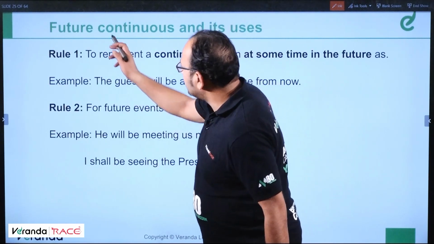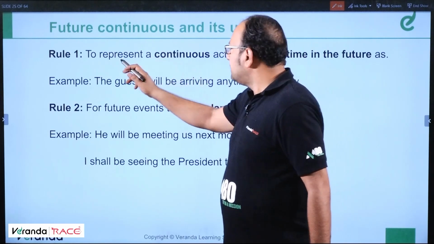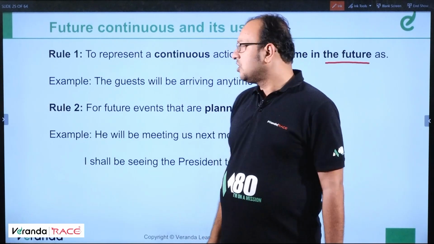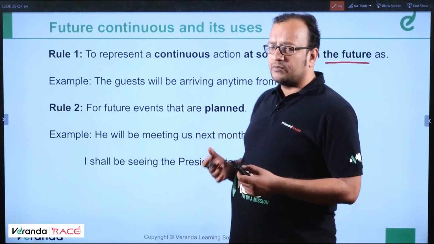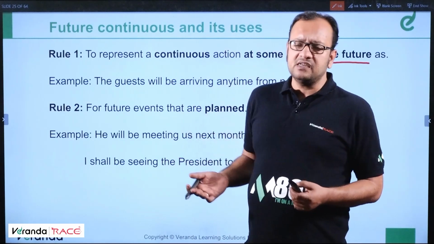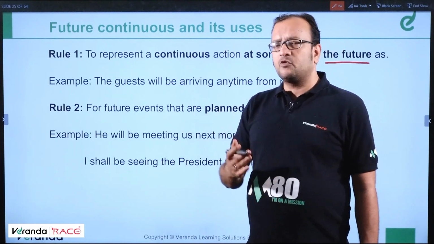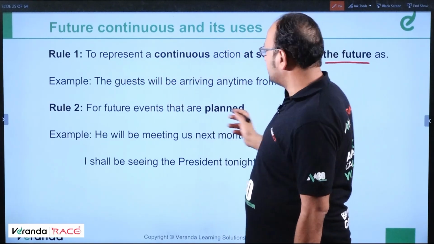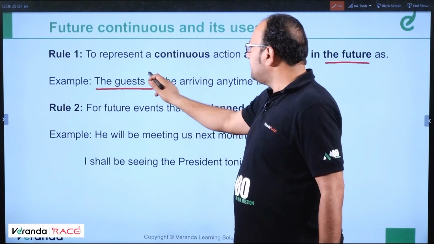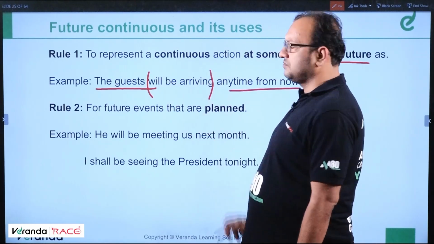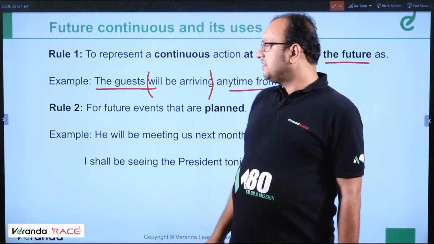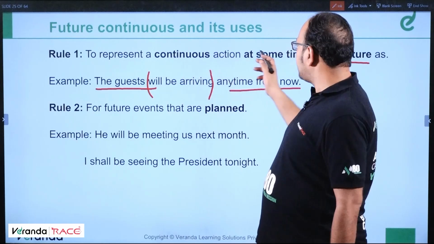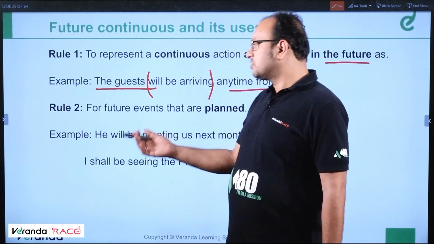Now we will discuss future continuous and its uses. To represent a continuous action at some time in the future, we use the future continuous. After this slide, or maybe the next one, we will discuss some tips. Rule 1: to represent a continuous action at some time in the future. Example: The guests will be arriving any time from now.